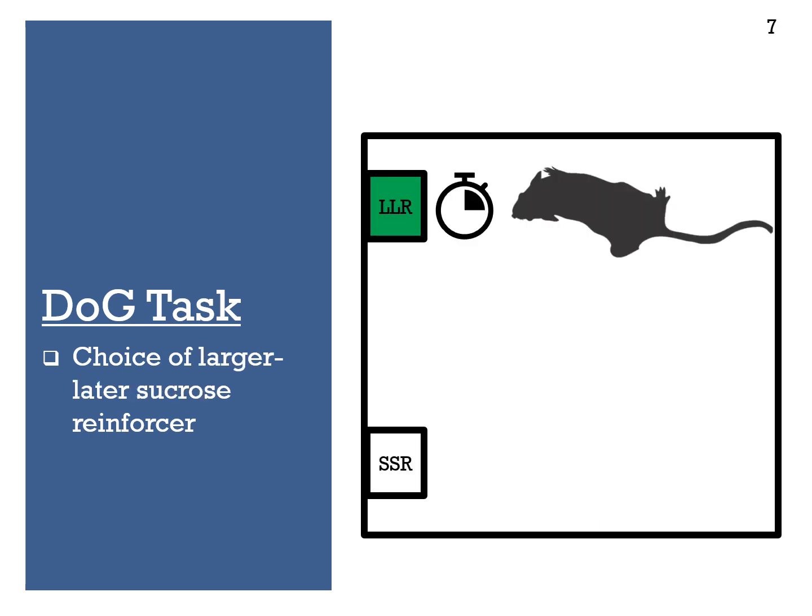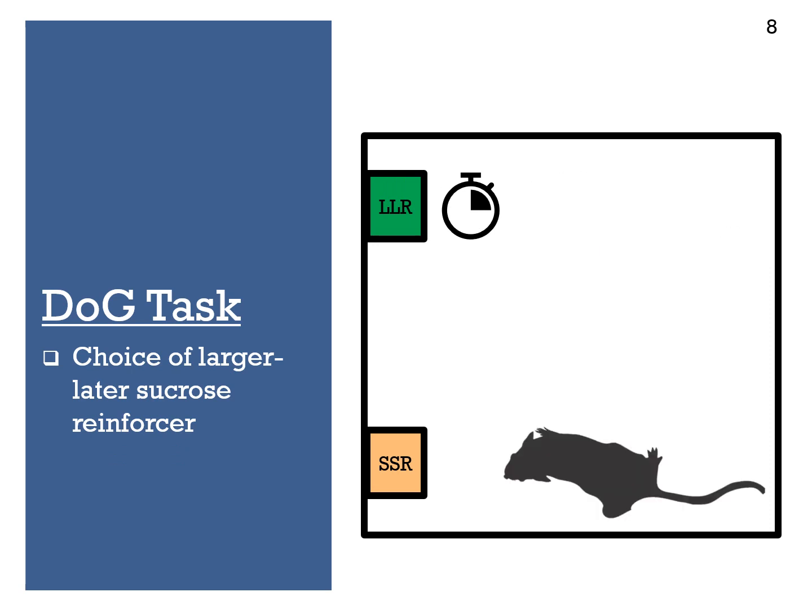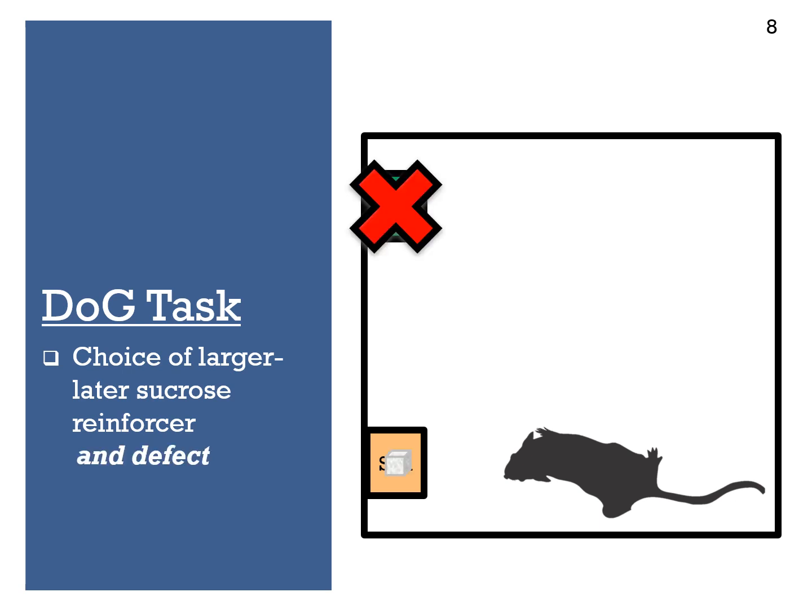If the rat chose the larger option, a delay would begin, and if the rat waited, this would result in the larger sucrose reinforcer. If, however, the rat chose that larger option, but responded towards the smaller sooner reinforcer, this would cancel that larger option, but they would get the smaller sucrose reinforcer immediately.